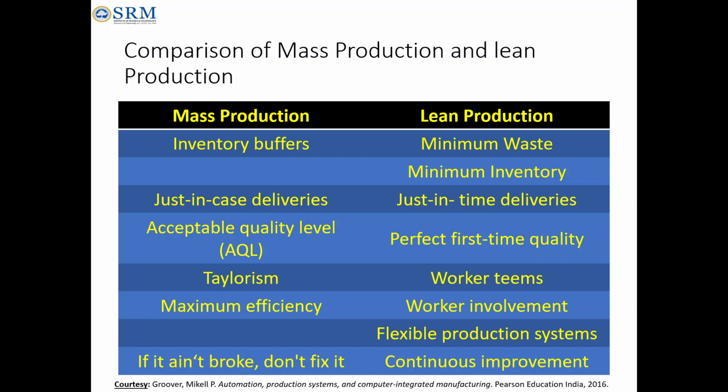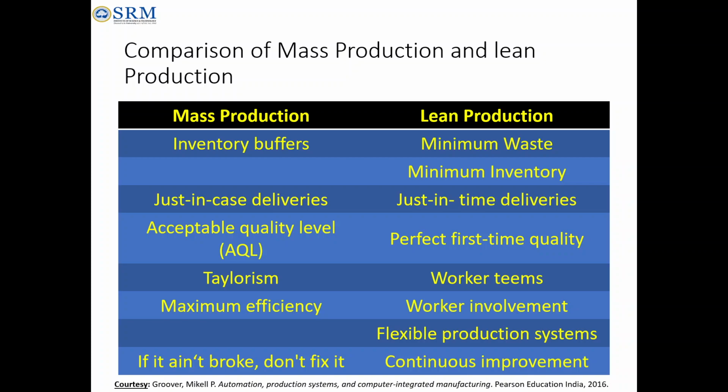In terms of quality, here you will be following the accepted quality level with some allowances given, and a product can be accepted with some tolerance values. But in lean production, what is the expected quality? For example, this is the particular tolerance you have fixed, and that should be achieved perfectly, first time itself. And in terms of workers, there will be monotonous or similar jobs they will be doing for a longer period, but here you will be making a team, or a group of people who are cross functional.